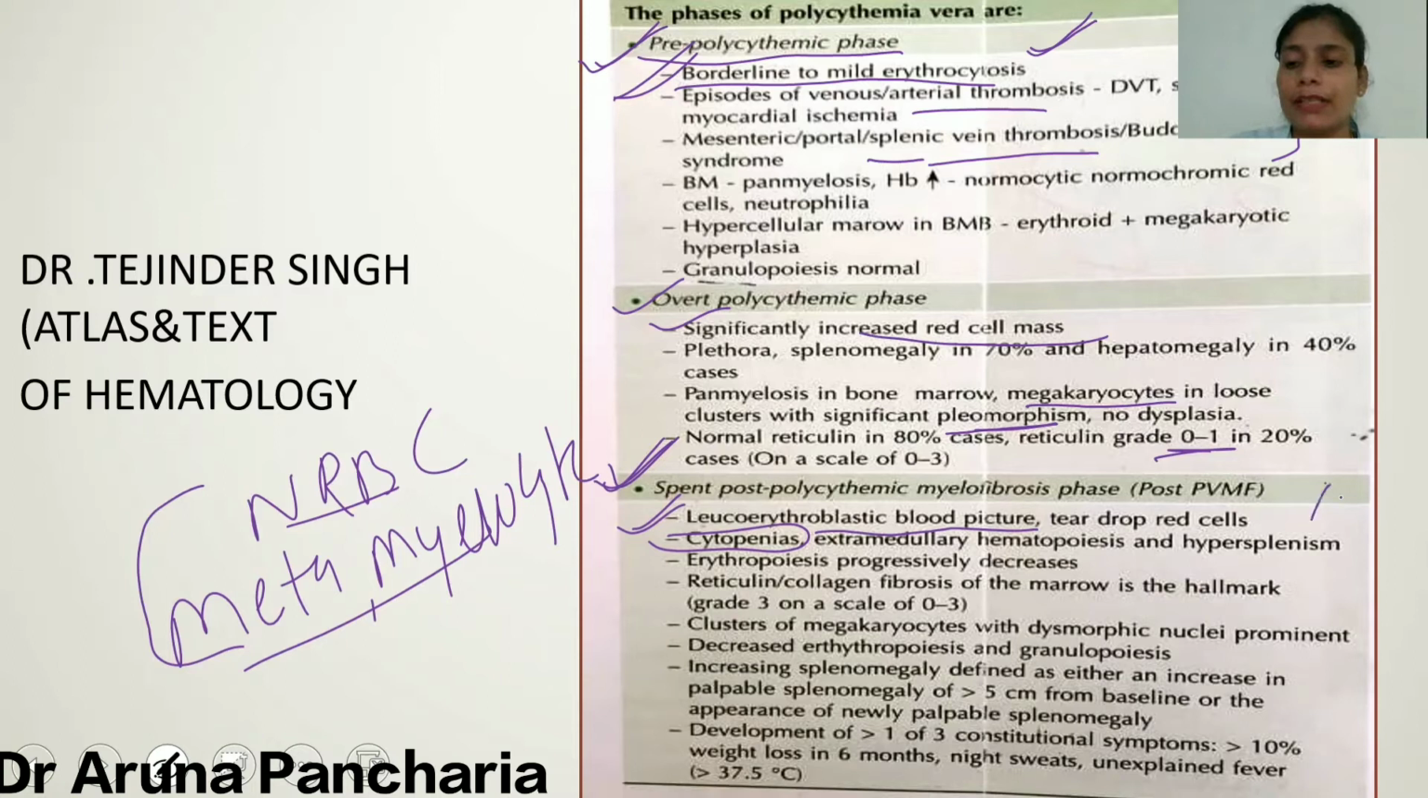And the other important thing is teardrop cells. The reason for these teardrop cells is the production of RBCs from the fibrosed marrow. So cytopenia is there, leukoerythroblastic blood picture is there, and teardrop cells are there. And here the important feature is fibrosis of grade 2 to 3. Now, this was all about the phases of polycythemia vera: in short, the pre-polycythemic phase, overt polycythemic phase, and spent phase.